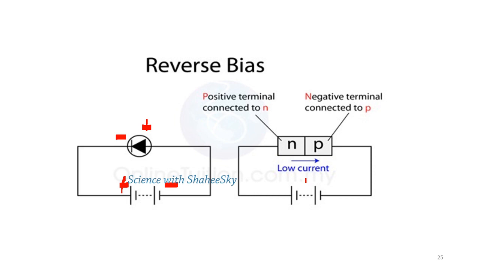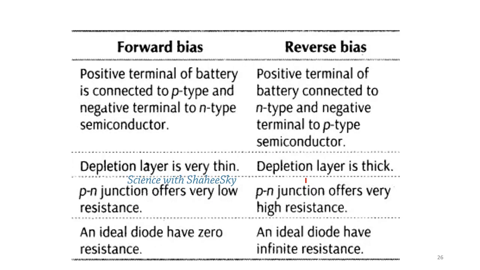Here we go with the differences between forward bias and reverse bias. In forward bias, the positive terminal of the battery is connected to the P-type and the negative terminal to the N-type of the semiconductor. In reverse bias, the positive terminal of the battery is connected to the N-type and the negative terminal to the P-type. As we discussed earlier, in forward bias the depletion area is very thin, and in reverse bias the depletion area is very thick.